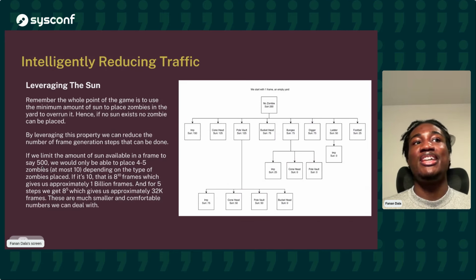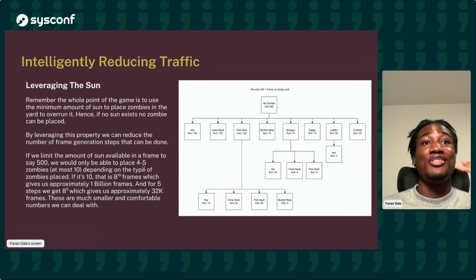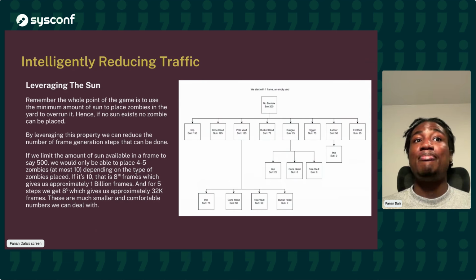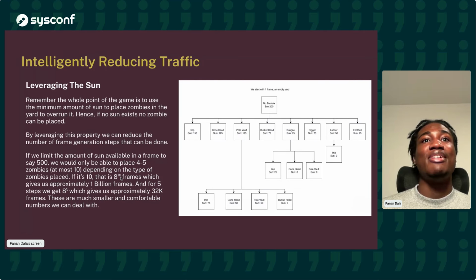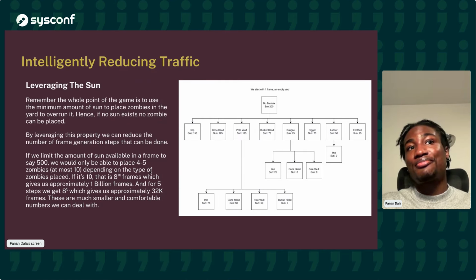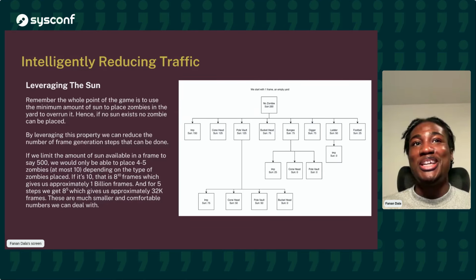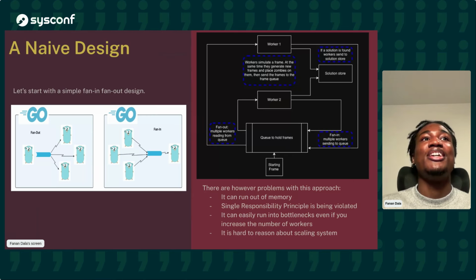And so when we say 500 sun, for instance, at most the average range we'll get will be between 4 to 5 steps. That'll be the average depth. And for that, that's like 32K frames, all the way down from 1.1 septillion. And if we go all the way to the max it can be, which is 10 steps, because the imp zombie costs 50, and 500 divided by 50 gives us 10, that's 1 billion frames. So still a pretty comfortable amount. We have 32 gigabyte RAM laptops today, so we can fit this into memory. Great. Now let's go into actually designing our system.